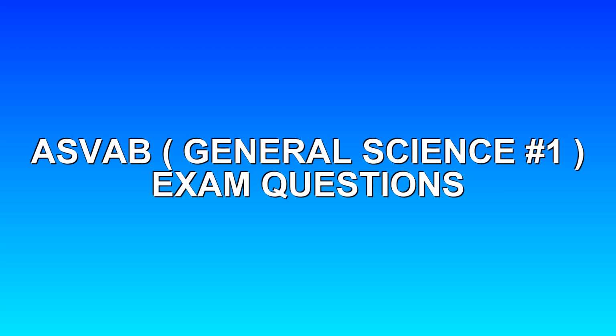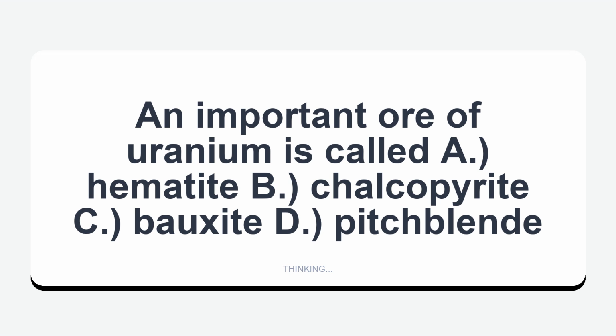ASVAB General Science Number 1, Exam Questions. An important ore of uranium is called A. Hematite, B. Chalcopyrite, C. Bauxite, D. Pitchblende. Pitchblende.